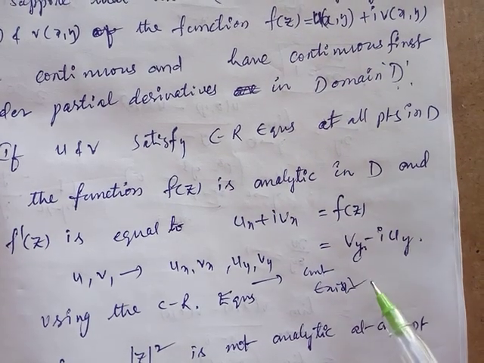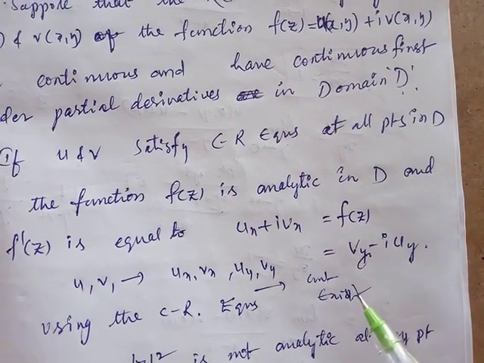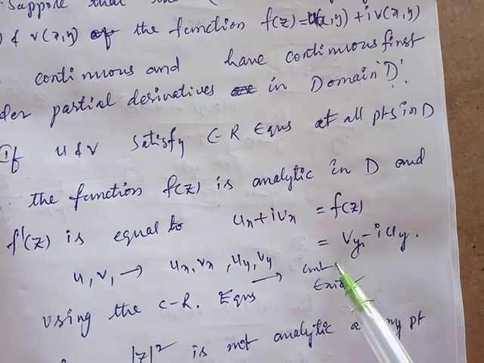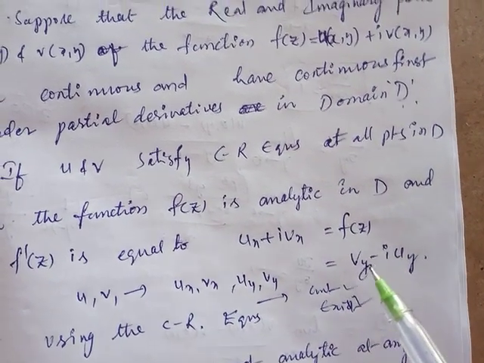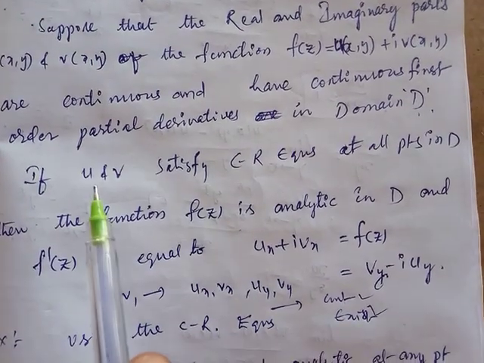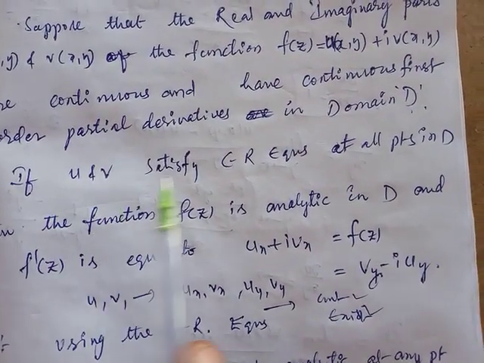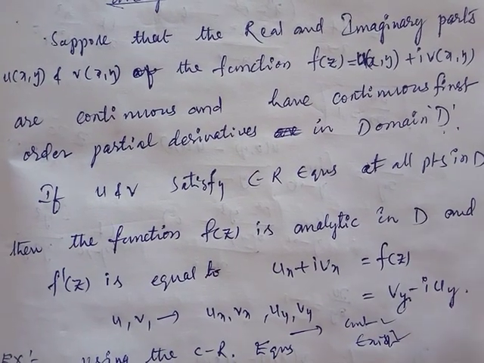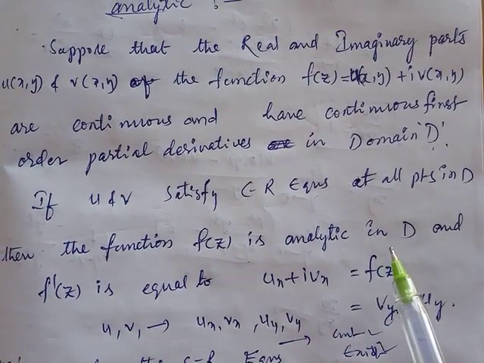Without existence, we cannot talk about continuity and differentiability. These four derivatives exist, are continuous, and satisfy the Cauchy-Riemann equations at all points in domain D. Then only the function is analytic.